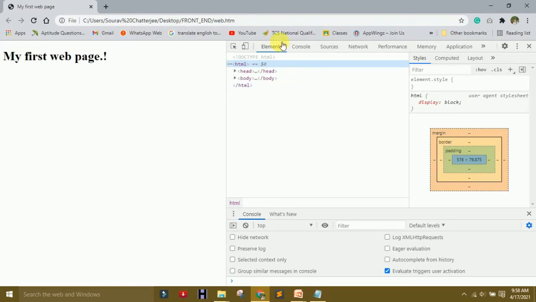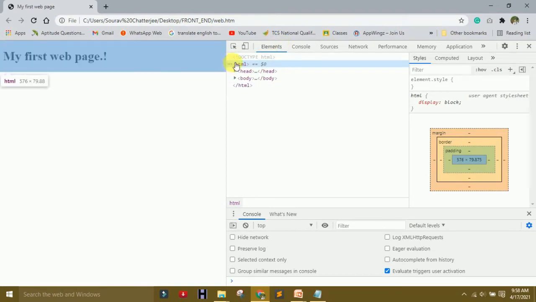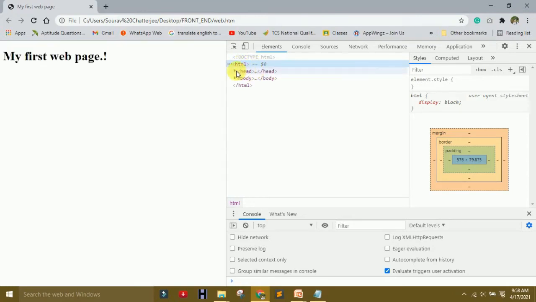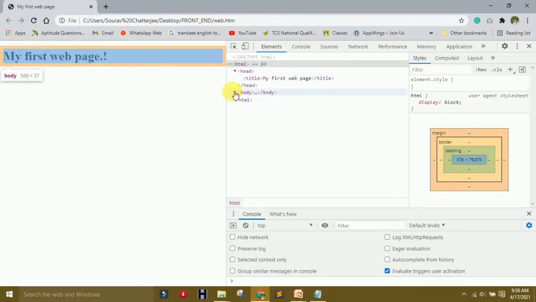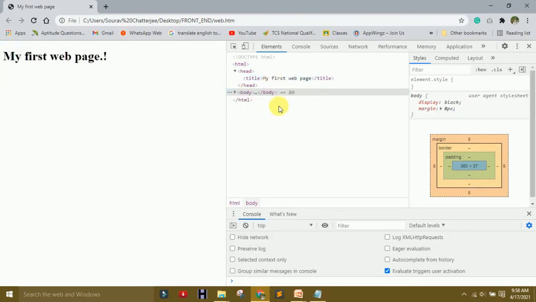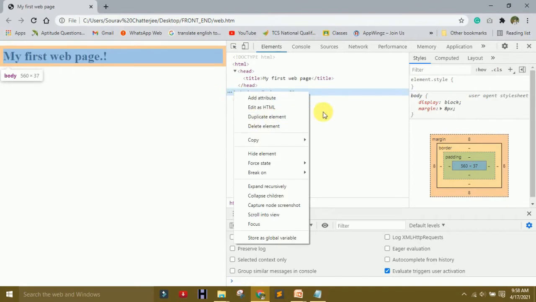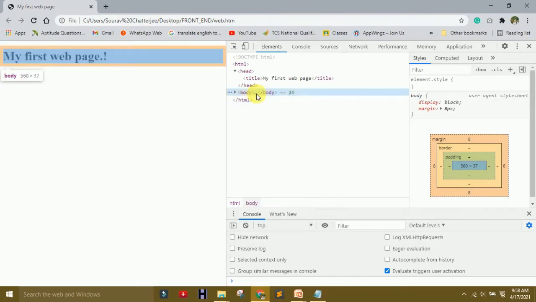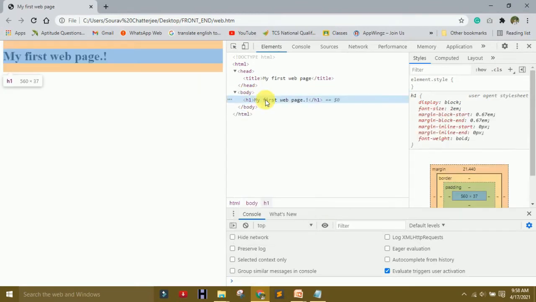For understanding, right click here, inspect, and if you go to HTML, why is there a blue circle? That is our HTML, there is no head file, that is the head, but on the title no blue circle is coming because it is in the upper side of the URL. And on this body, my first web, why blue circle?